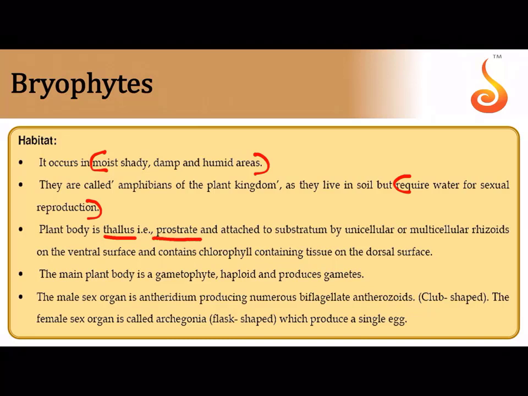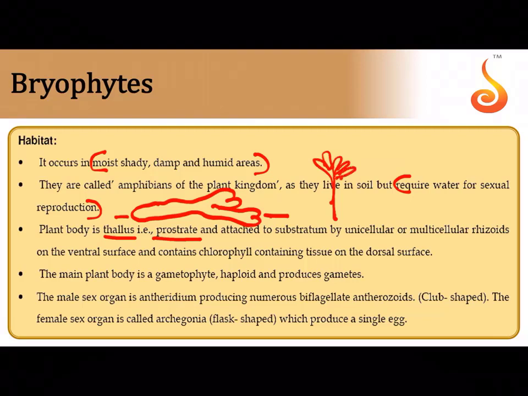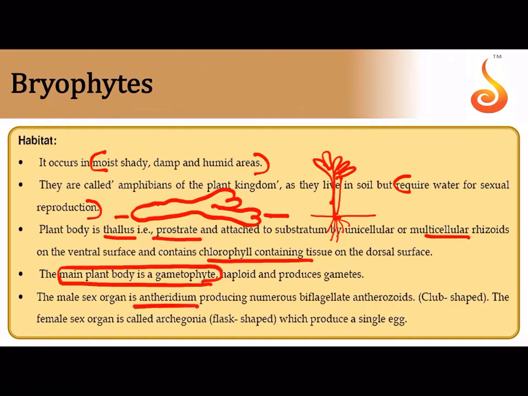It may grow horizontally over the surface. So for example, this is the ground. The plant body may grow on the surface of the ground like this, or it may grow upright, like in the case of some of these mosses. So if it is growing horizontally, it is prostrate, otherwise it may be upright, and there will be these multicellular rhizoids which hold the plant body attached to the ground, and then they contain chlorophyll containing tissue on the upper surface which is exposed to the sunlight. The main plant body is a gametophyte. They have sex organs. The male sex organ is called antheridium, and the female sex organ is called the archegonium.